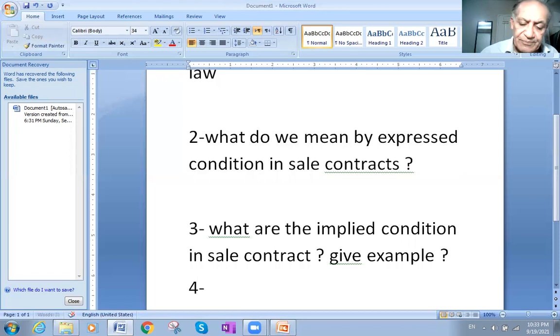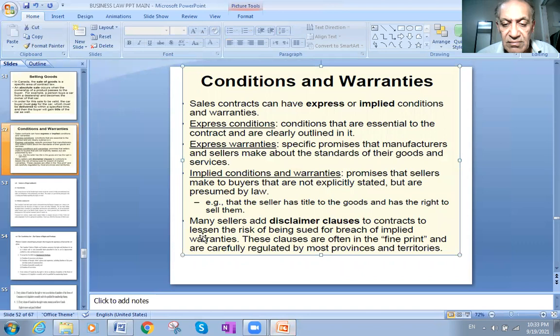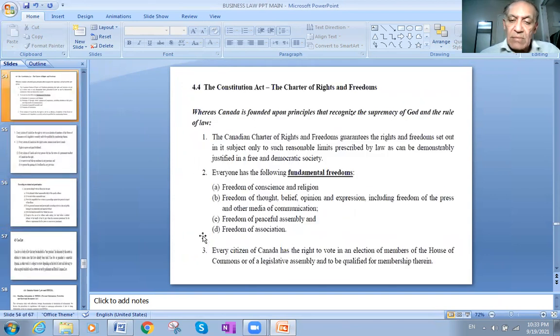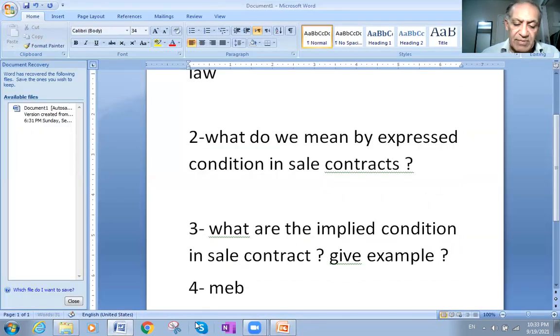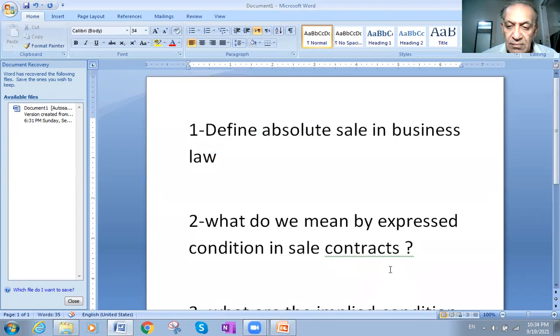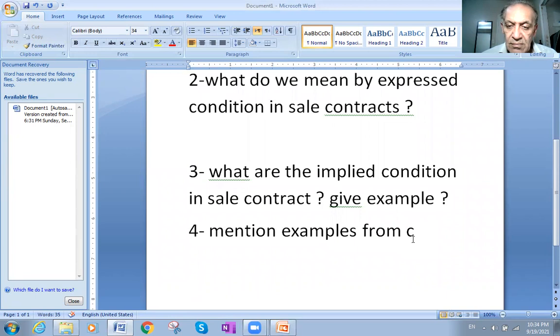Also, here is another very important question: mention points, examples from the Canadian Charter of Rights.